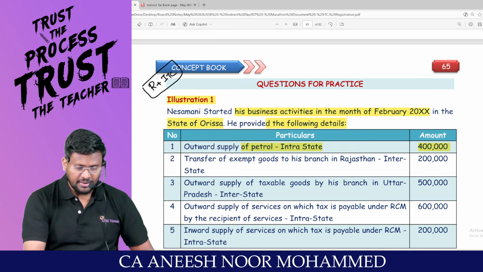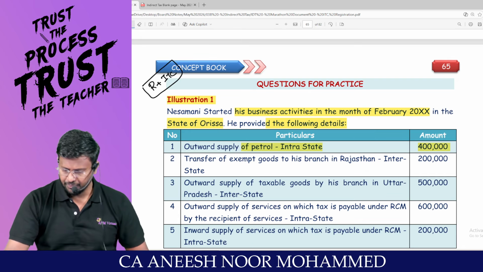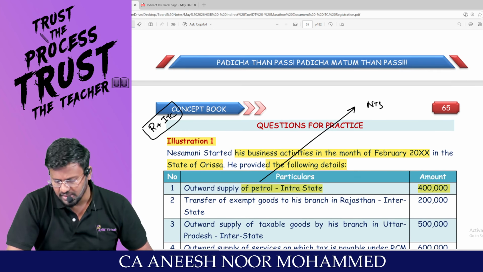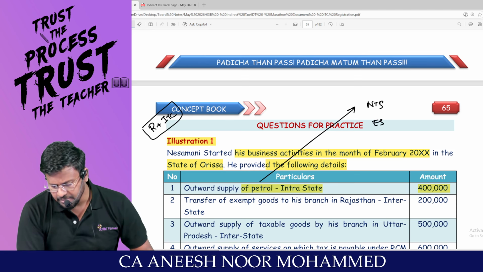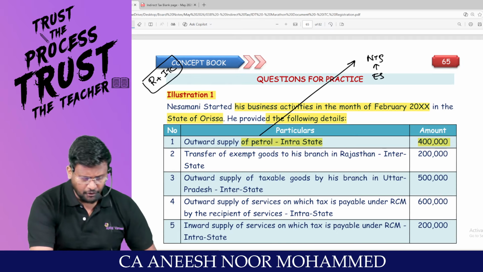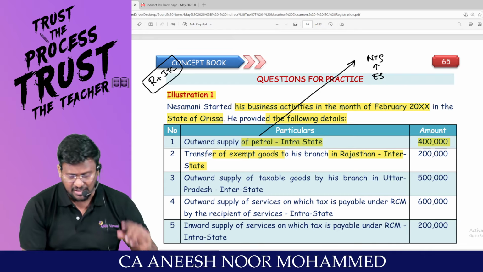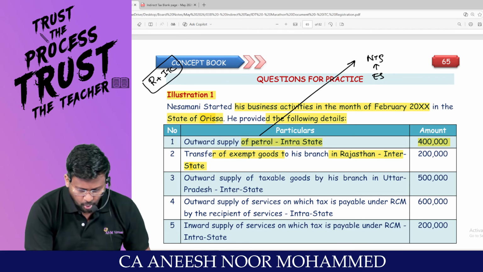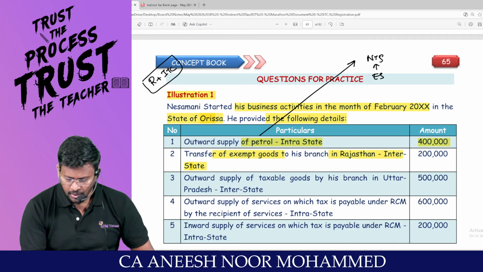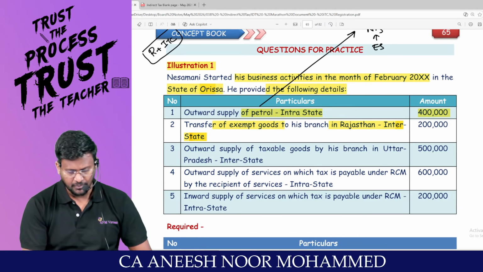You tell me, is petrol liable to GST now? No. That will be leviable to GST from a date that will be notified by the government. So my dear lovable students, this will be a non-taxable supply. Sir, exempt supply includes non-taxable supply. Am I right? Transfer of exempt goods to his branch in Rajasthan interstate. Because this guy is situated in Orissa, to his own branch he is transferring goods interstate. Rupees how much lakh? 2 lakh.